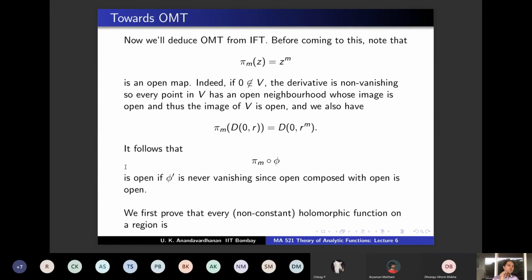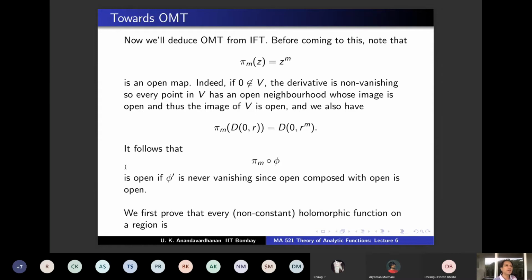So what have we observed in this slide? If you take the power map and compose with a phi such that phi prime is not vanishing, then this composition is an open map. And we are going to show a converse to this. What will be the converse? The converse will be that if you have a holomorphic function, then it can be written like this: pi m composed with phi, with phi having this property, phi prime not vanishing throughout, but that cannot be true.